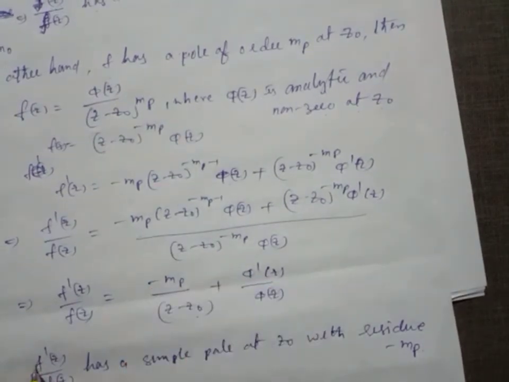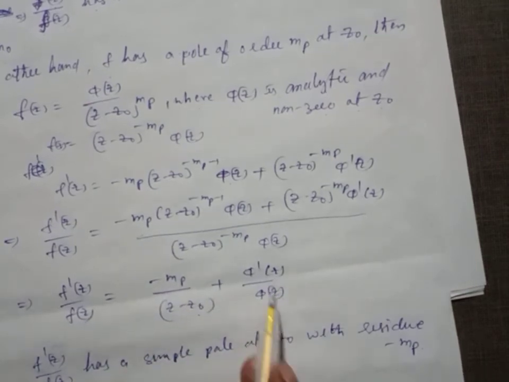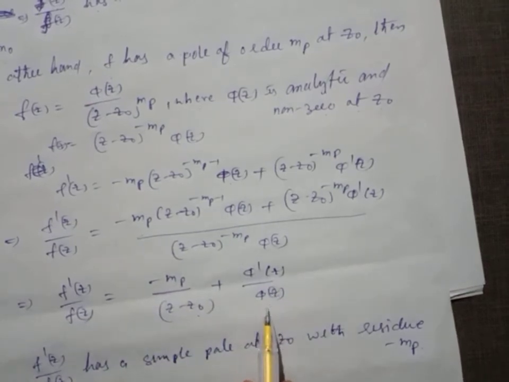So f dash of z by f of z has a simple pole at z naught with residue minus mp, because phi of z is not zero and analytic, so the quotient phi dash by phi is analytic.